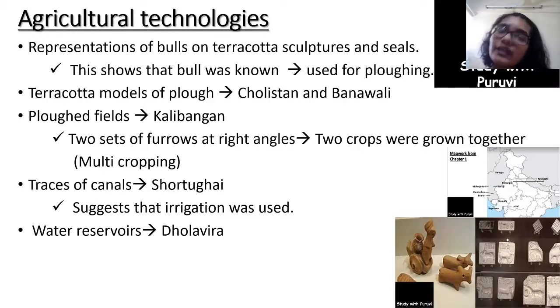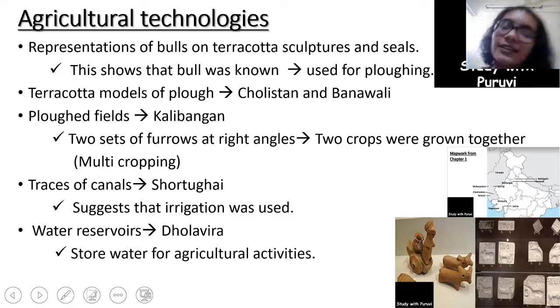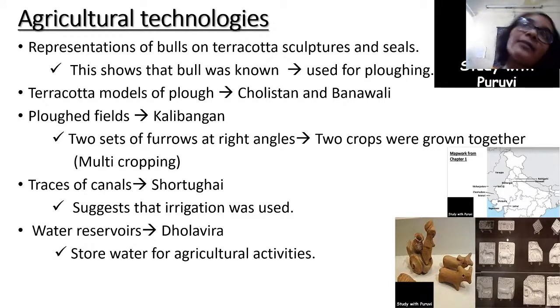Also, there have been water reservoirs found in Dholavira, and these tell us that water would have been stored for agricultural activities, because maybe water would not have been available throughout the year, and that would have been the reason why water was stored, which is evident from the water reservoirs that have been found in Dholavira.